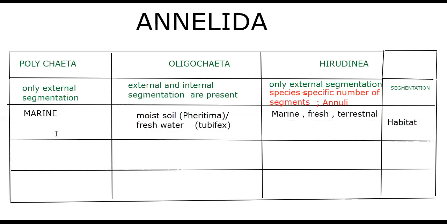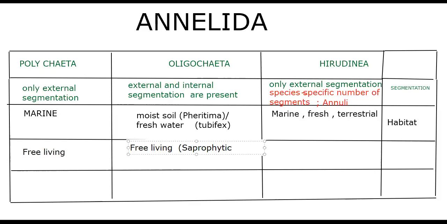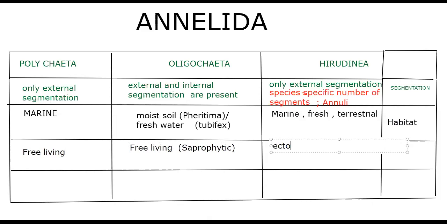Next, about the food habits. In general, these are free living animals. Polychaeta are free living, generally holozoic. If there is anything special, we can say so. What is the specialty? Earthworms are saprophytic, that means they eat decaying organic leaves. And the very important and unique one, Hirudinea are ectoparasites.